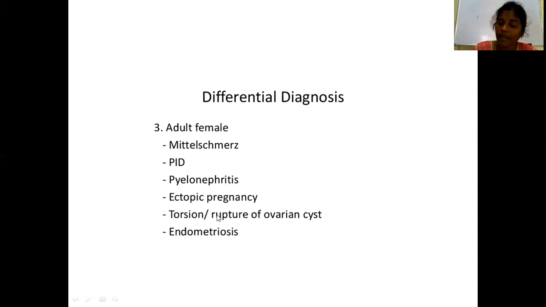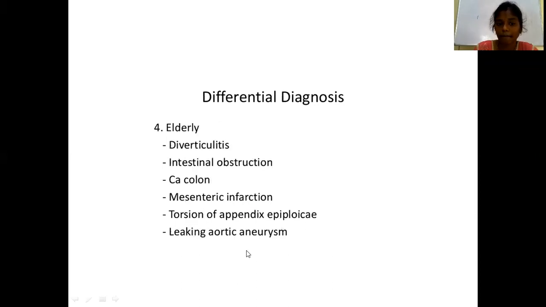pyelonephritis, and ectopic pregnancy. Right ectopic pregnancy and acute appendicitis are difficult to diagnose, so it is one of the important differential diagnoses. The others are torsion or rupture of an ovarian cyst, and endometriosis. So in an adult female, mostly the pelvic etiologies or gynecological problems like Mittelschmerz and PID, that is pelvic inflammatory disease, pyelonephritis, ectopic pregnancy, torsion and rupture of an ovarian cyst, and endometriosis.